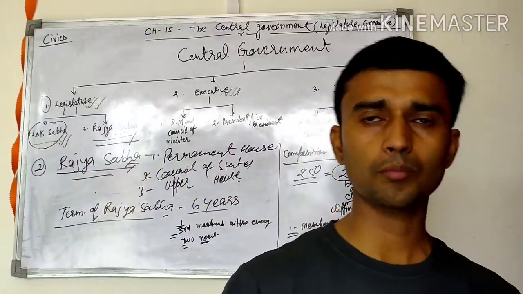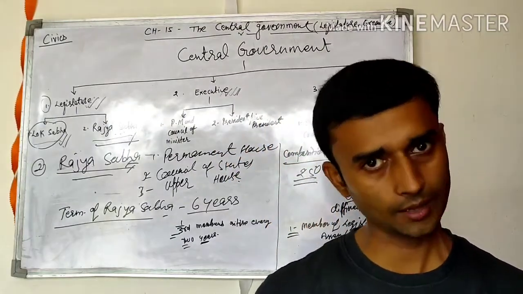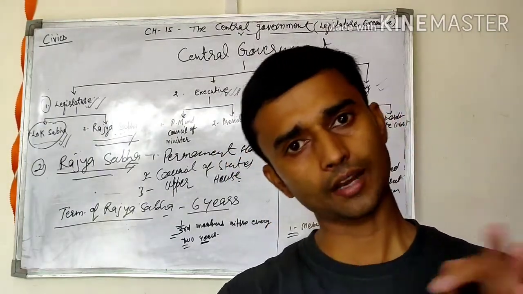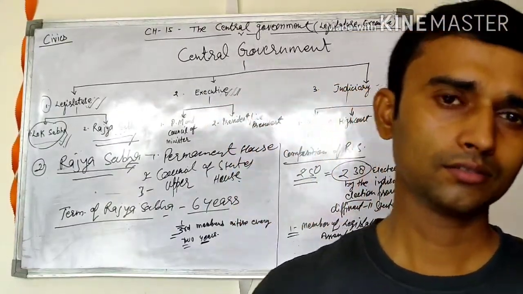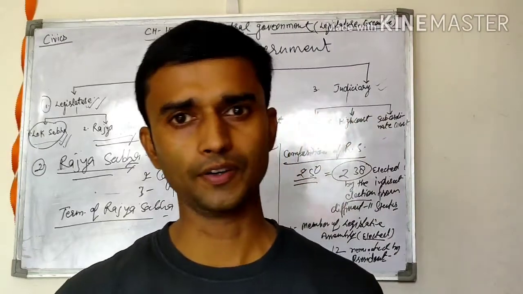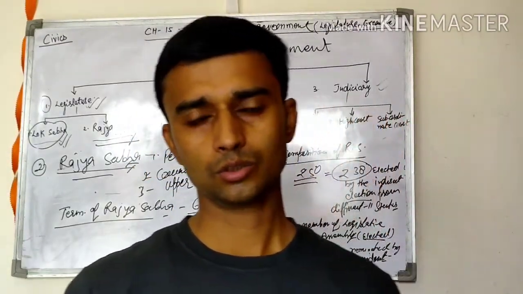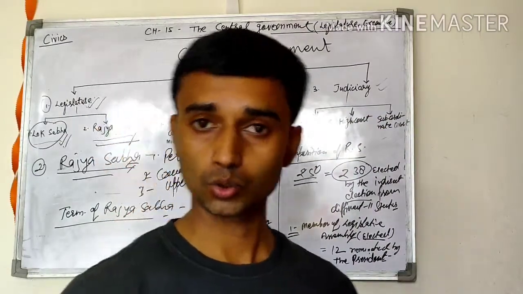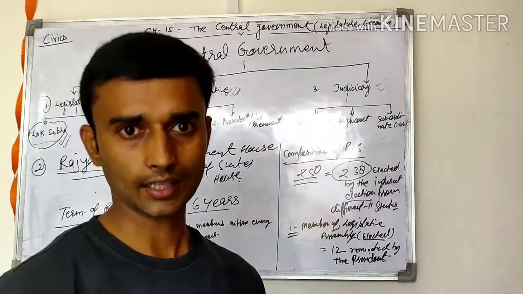So we can say normally the term of the Rajya Sabha fixed by the constitution is 6 years. 1/3 members retire every 2 years, and again the vacant seats are filled by re-election. Vacant seats, those who are retired, the seat is vacant. So again the vacant seats are filled by re-elections.